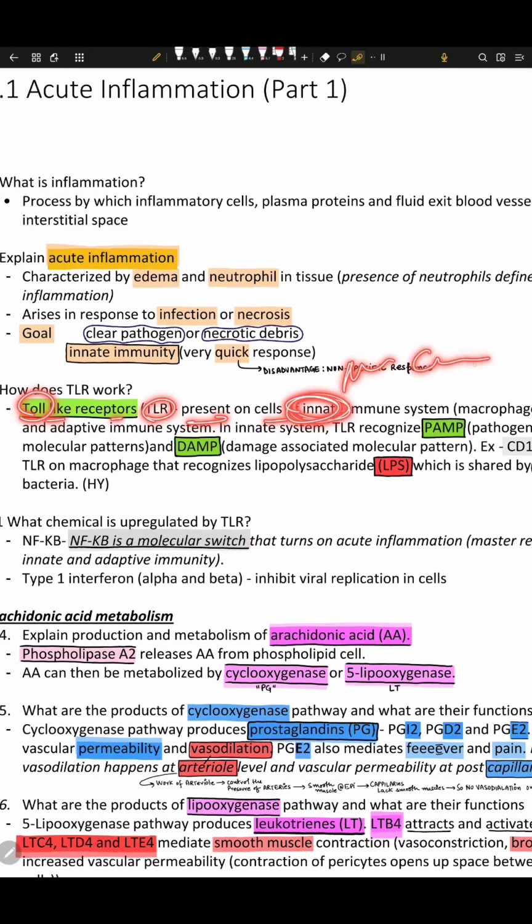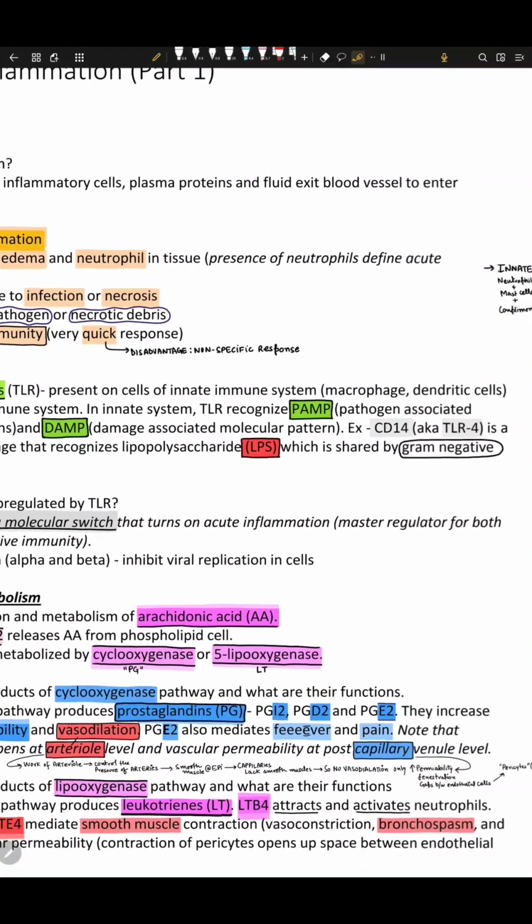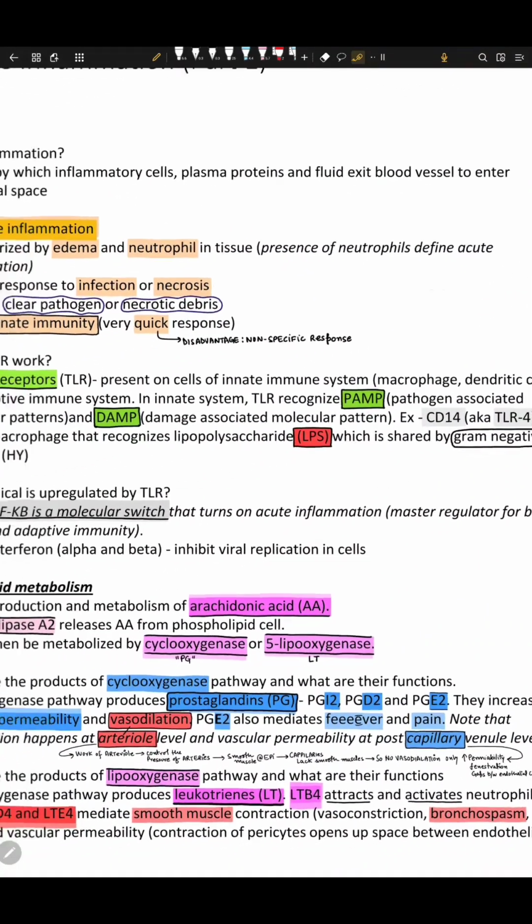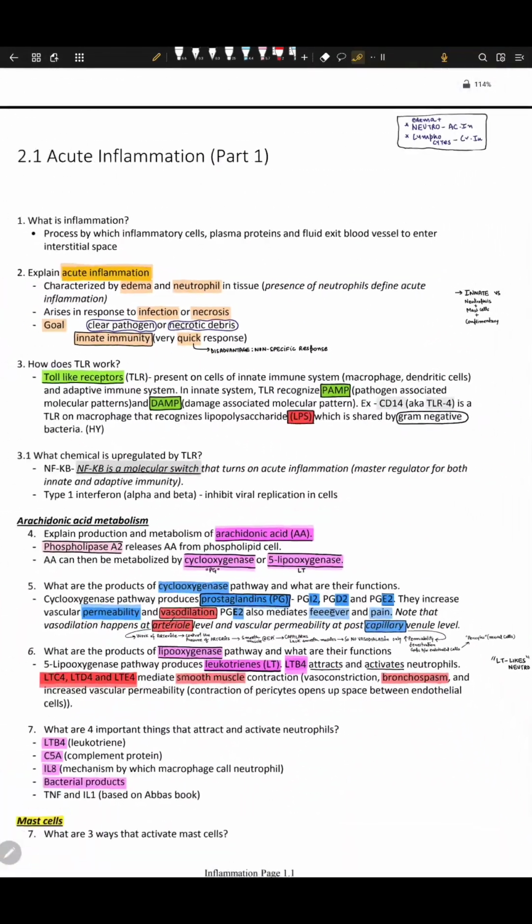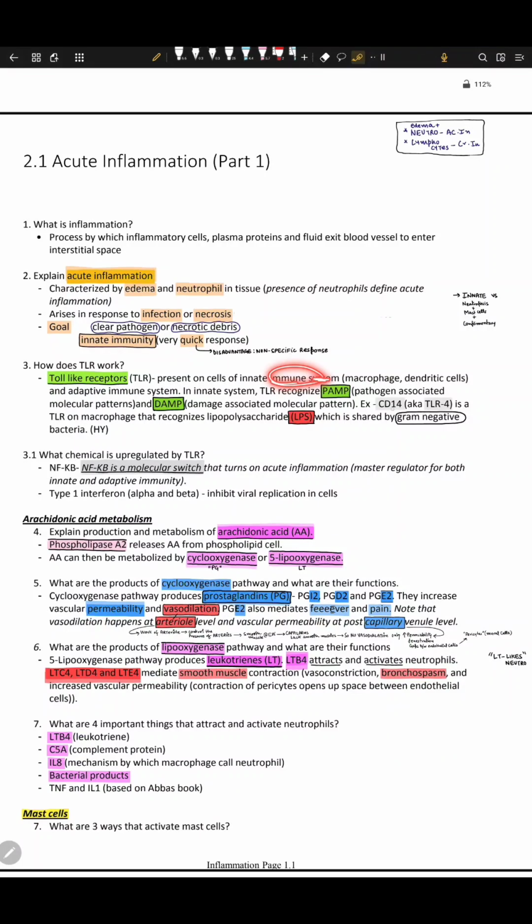Neutrophils, complement proteins, these cells. They are present on macrophages and dendritic cells. Where are dendritic cells? CNS. So these TLRs are present on immune cells and on the adaptive immune system.